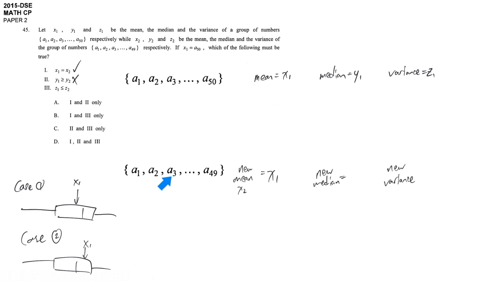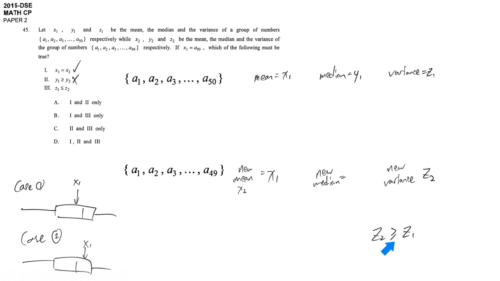So what is left are all those terms that are further away from the mean, because the closest value to the mean is removed. So on average, the rest of the data are more diverse. That's why the variance is larger than the original one. If you understand the meaning of variance, a measure of dispersion, then you should know that on average, these values have a greater dispersion from the mean. That's why C2 should be larger than or equal to C1, because the data spread wider or equal.